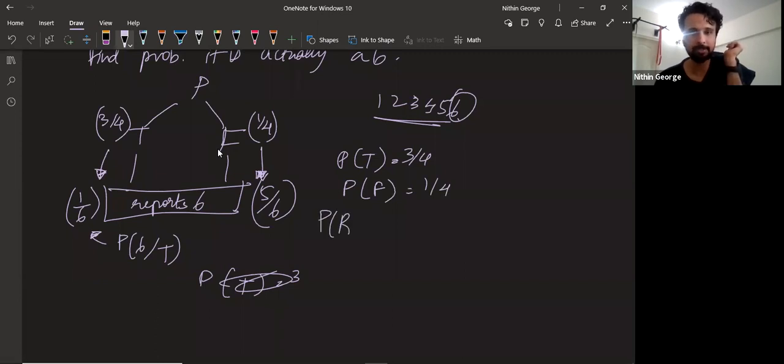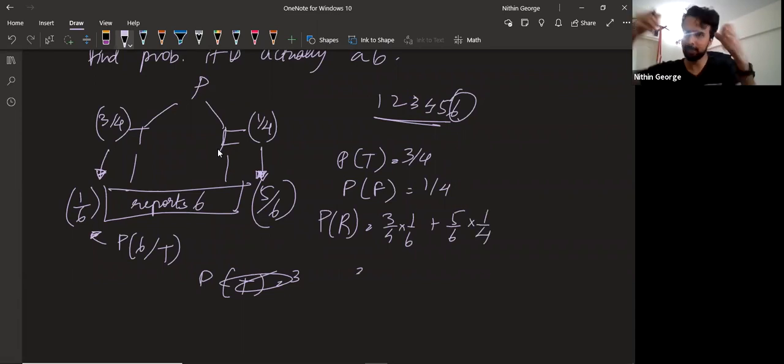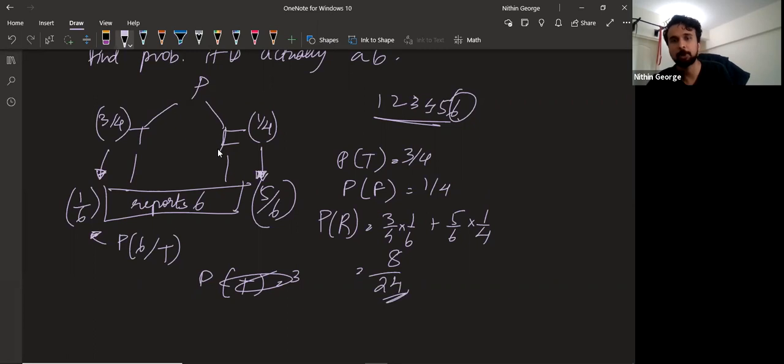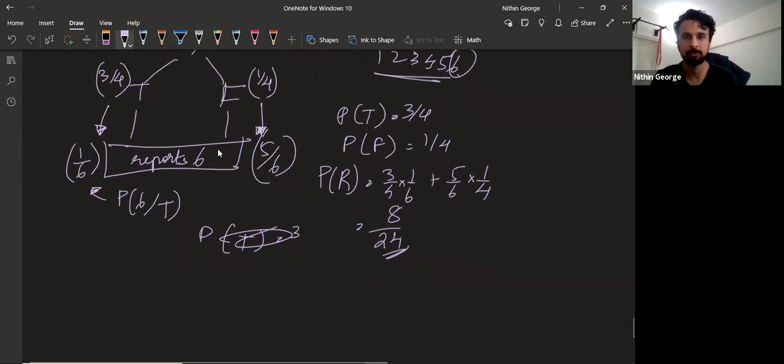Now, the probability of the result happening, that he'll report a 6 in total, will be 3 by 4 into 1 by 6 plus 1 by 4 into 5 by 6. The probability that he reports a 6 comes after a step: he decides to say the truth given that he gets a 6, or he decides to say a lie given that he doesn't get a 6. So the total probability is 3 by 24 plus 5 by 24, which is 8 divided by 24. This is the probability he gets the result, the target. This is 1 by 3.